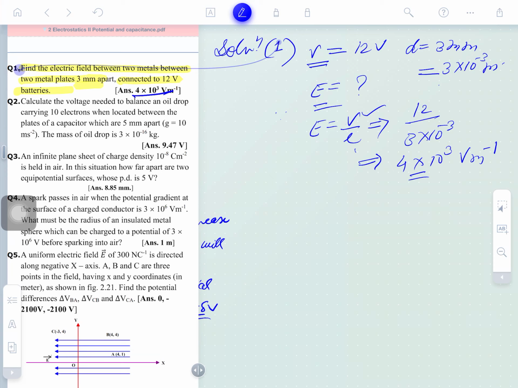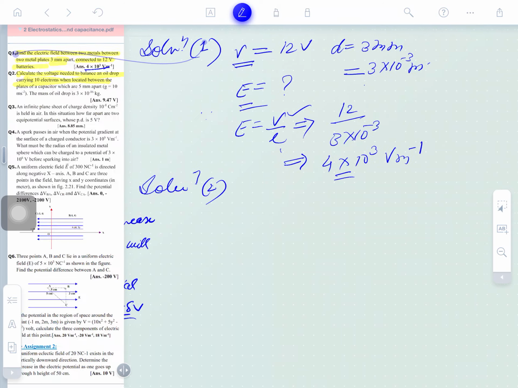Okay, so what is the next solution? Question number 2. Calculate the voltage needed to balance an oil drop carrying 10 electrons between the plates of a capacitor. Now you will think, what is the capacitor, what are the plates here?